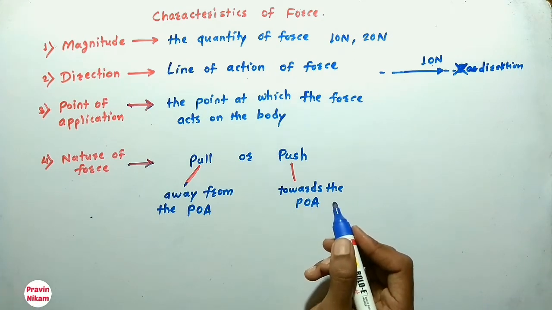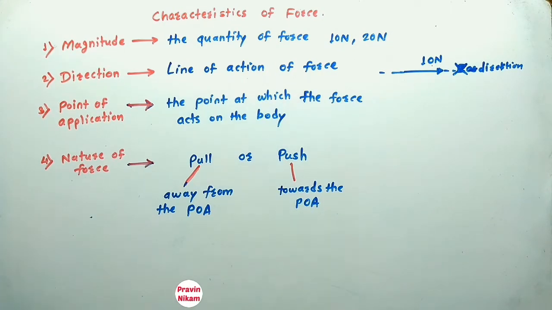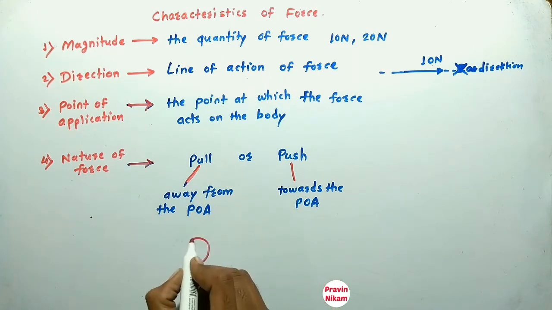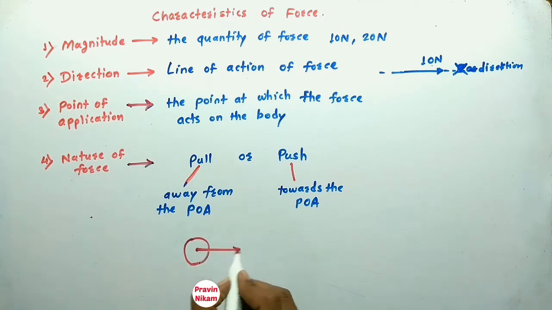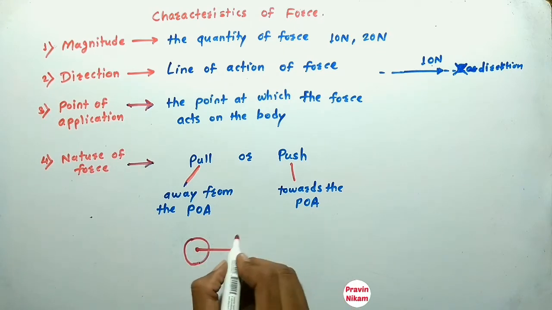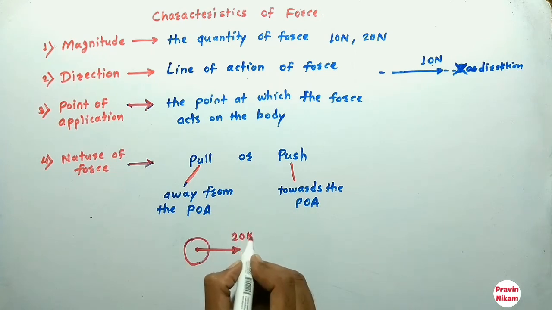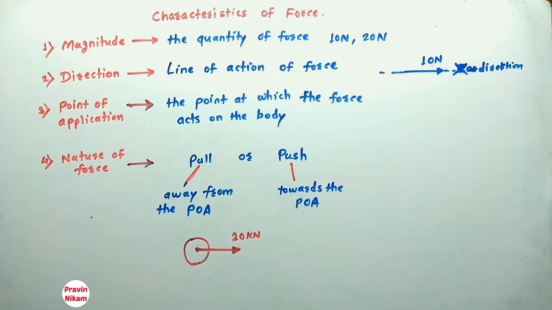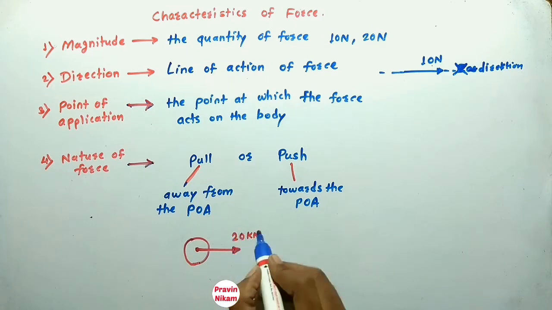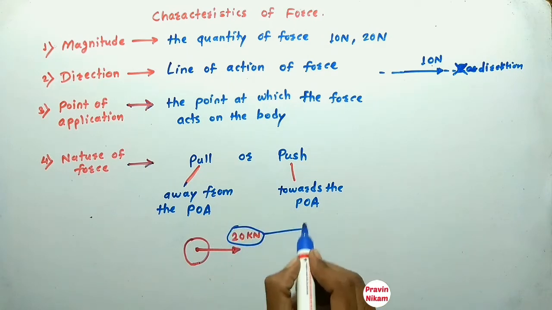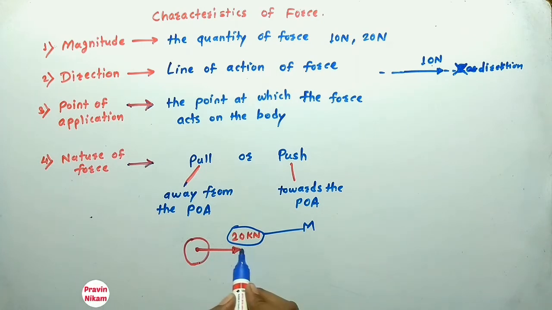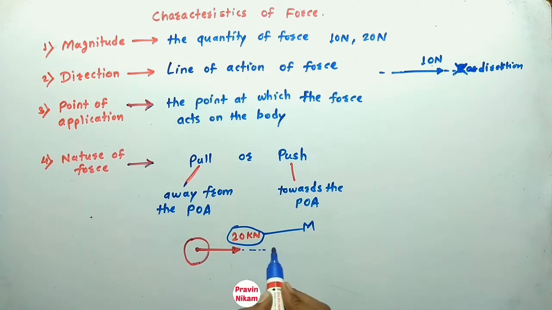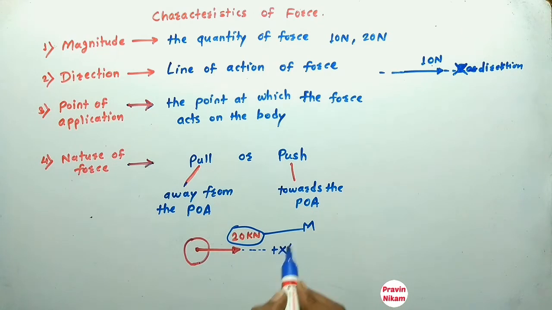Now let us see one example. This is a body, this is a point of application, and the force acts on this point. The force is 20 kilonewton. So this is the magnitude of force, and this is the direction of force, meaning positive x direction.